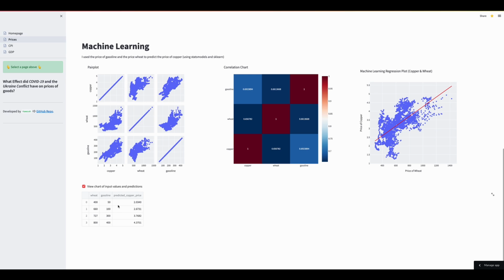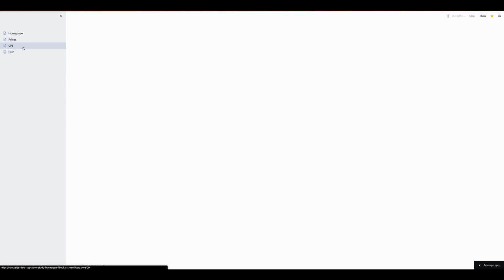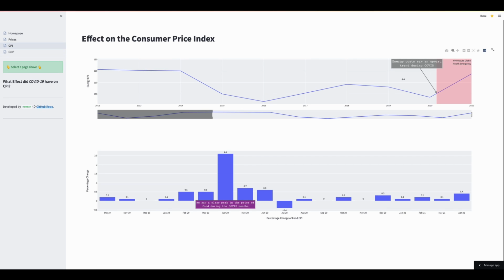Next, we'll move on to the CPI page. Going over these graphs, we find that COVID-19 caused a spike in the graph, indicating a higher energy cost. Looking at the second graph, we see that COVID-19 also caused a peak in the price of food. From this, we can conclude that COVID-19 had a significant impact on CPI.